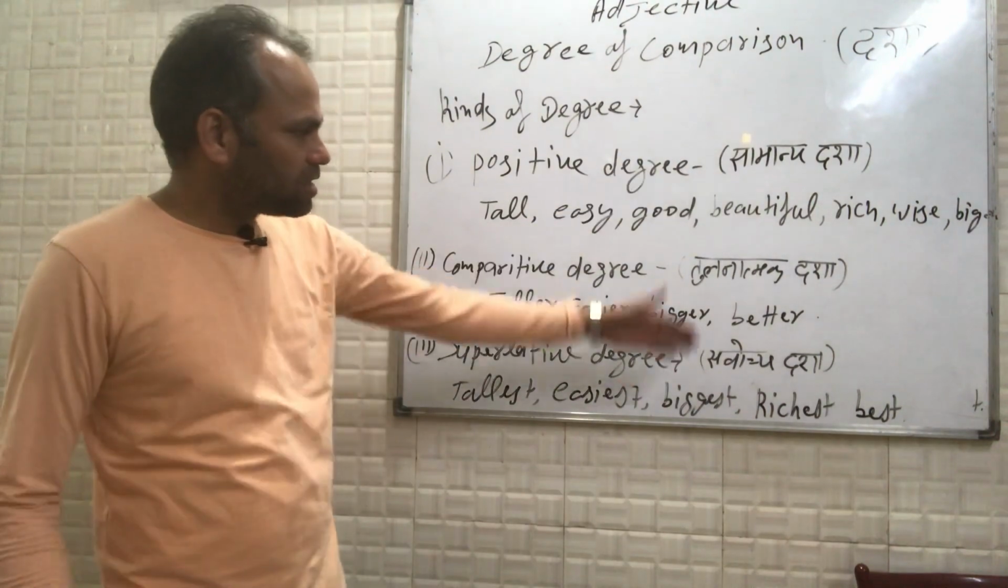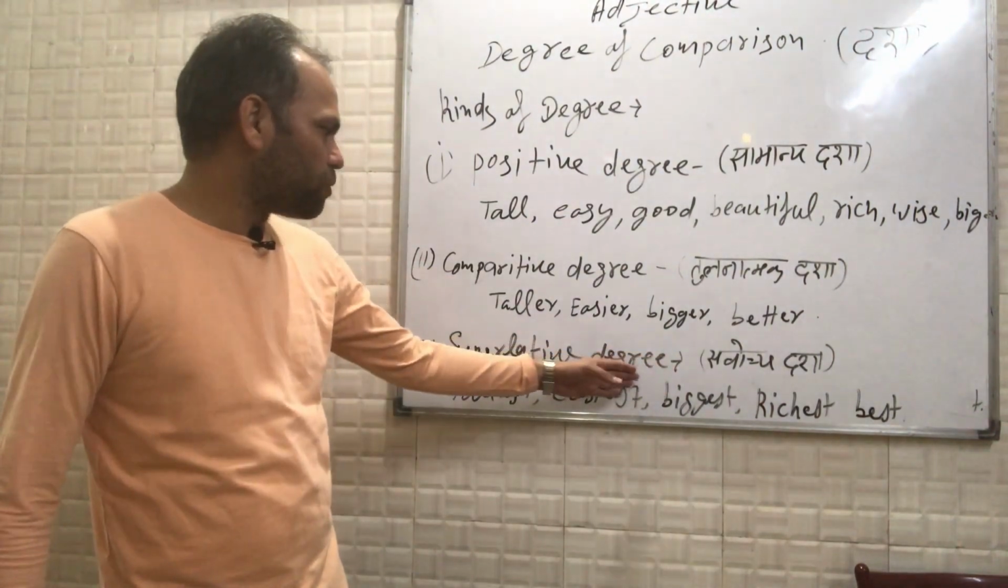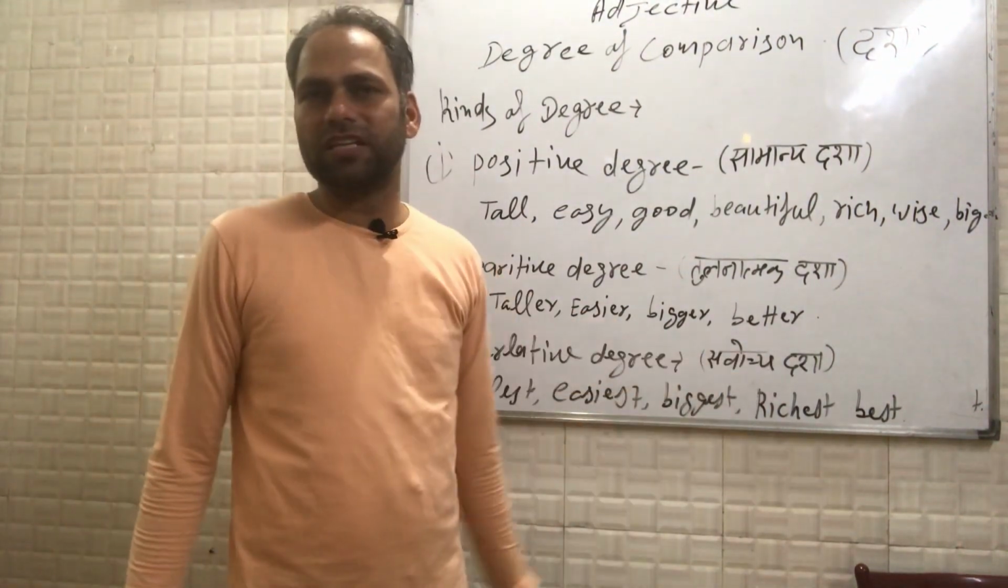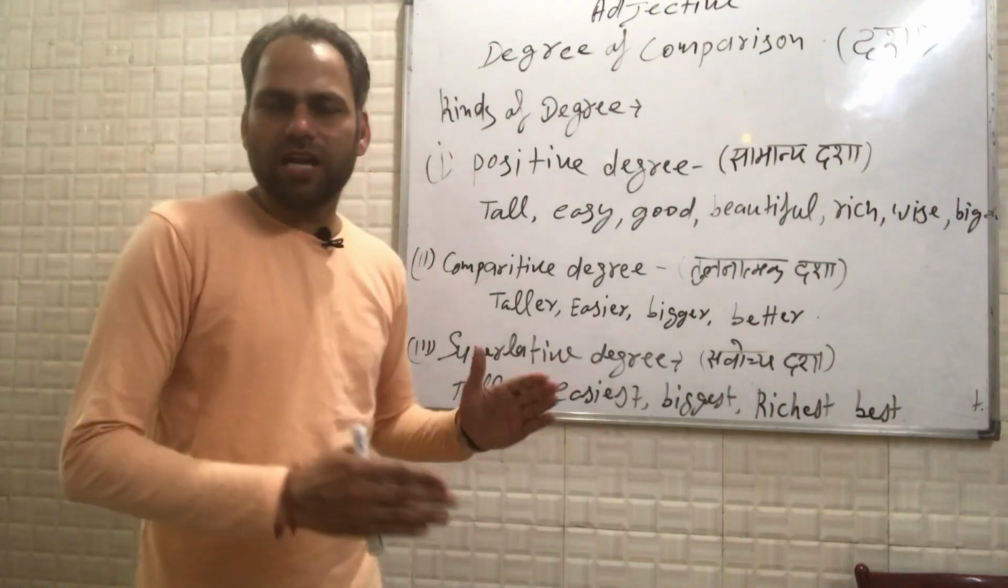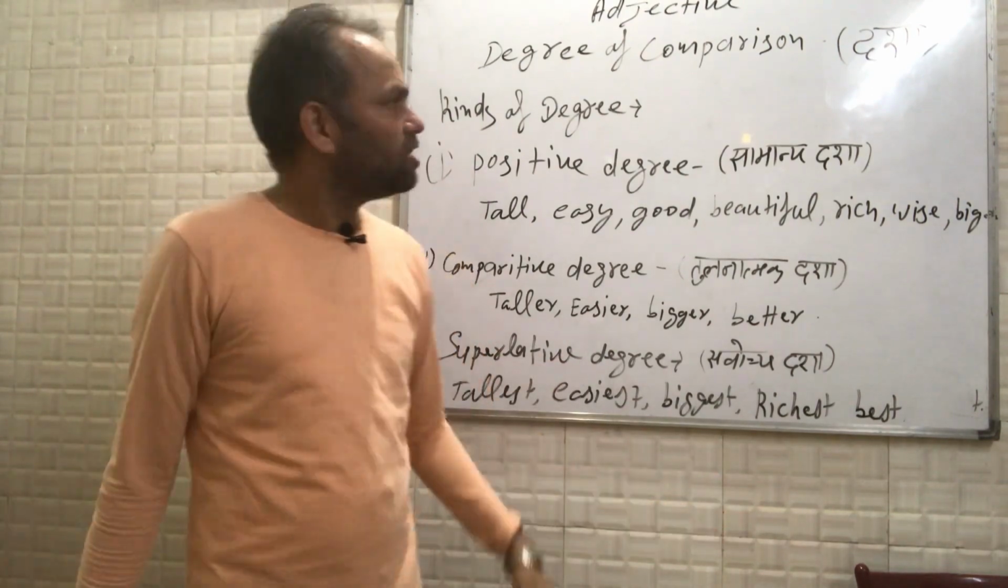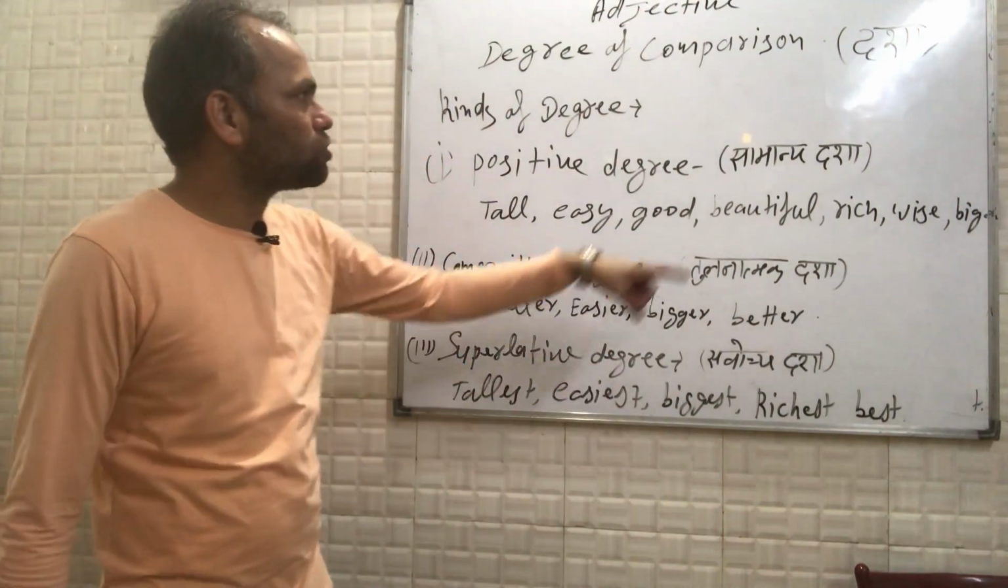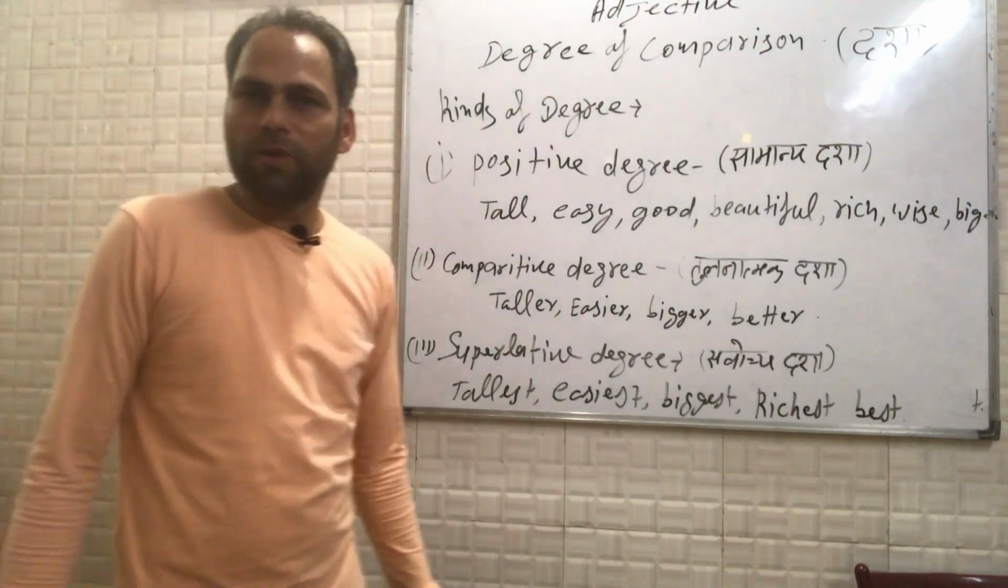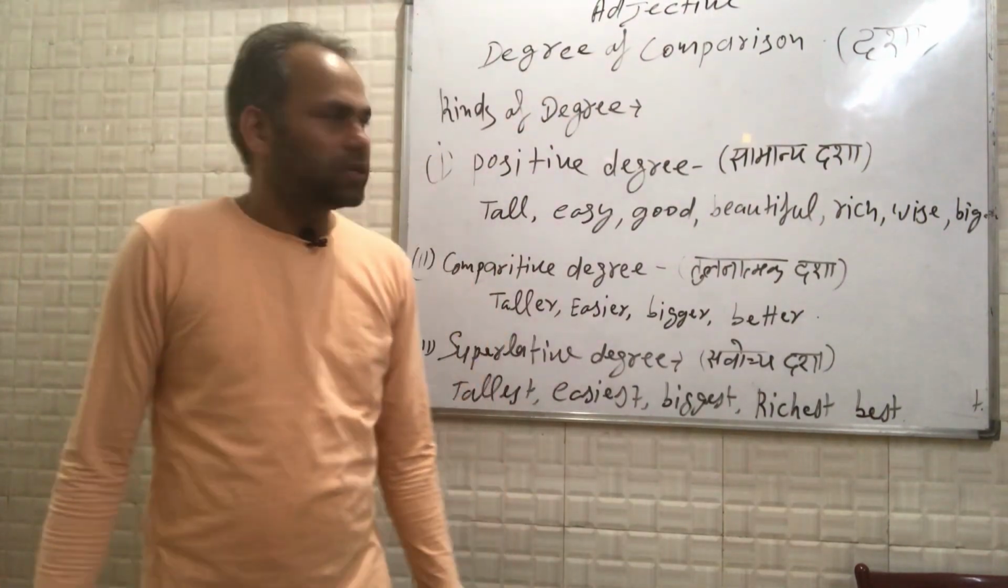So this type of dasa, this type of degree is sarvocha dasa. This means which is best among the best. Alright. So this is a clear use of degrees of comparison in adjective.